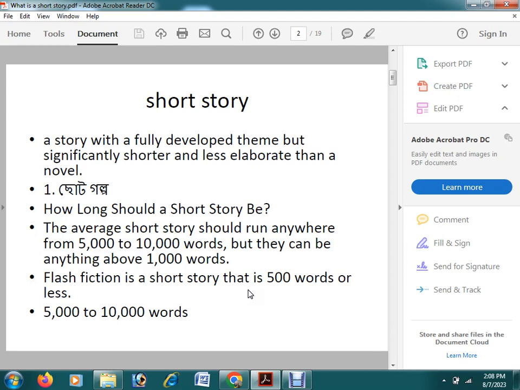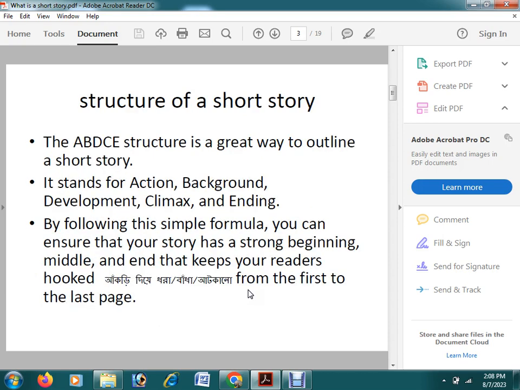Short story will have a theme. What is the theme? We will come to know what the theme is. The structure of a short story can be abbreviated as A, B, D, C, E. A stands for action, B stands for background, D stands for development, C stands for climax, and E stands for ending.